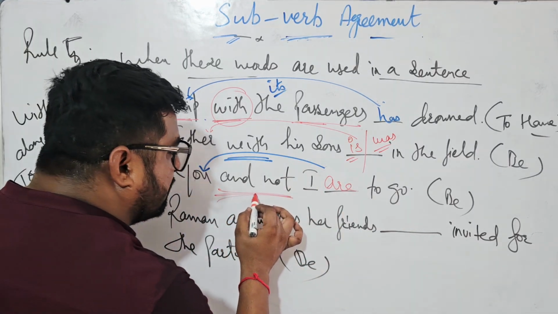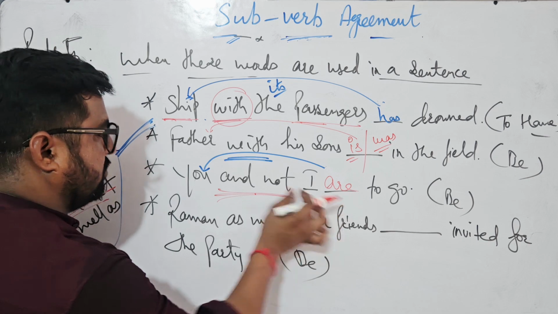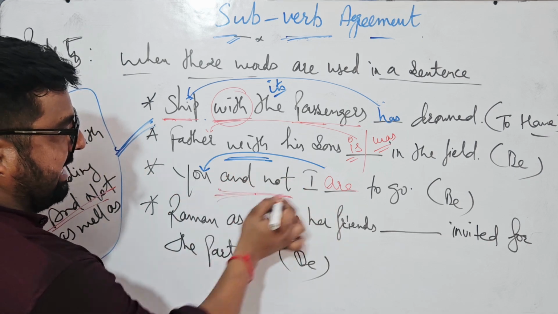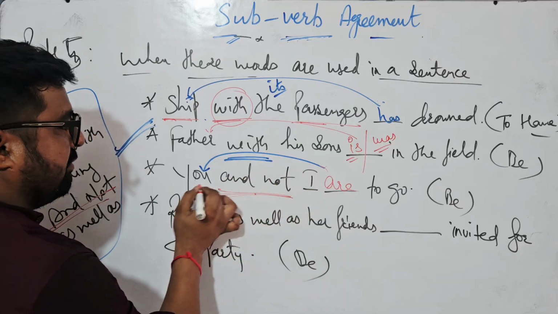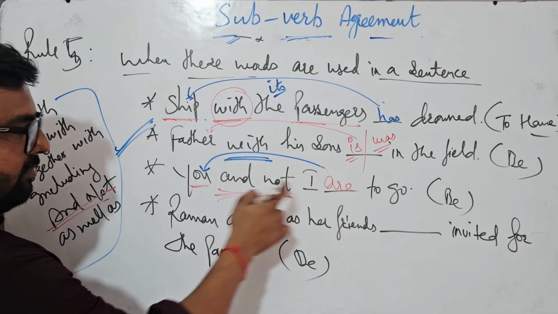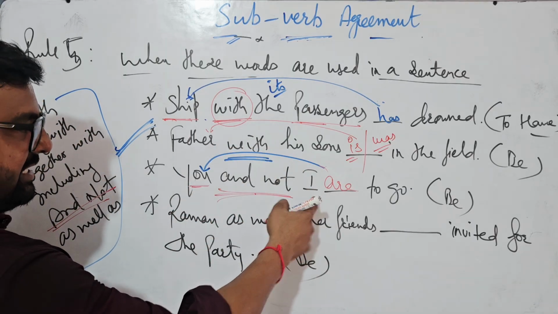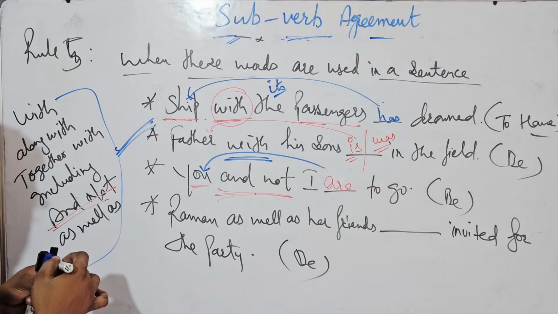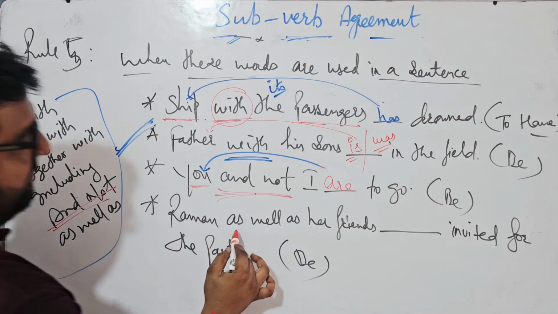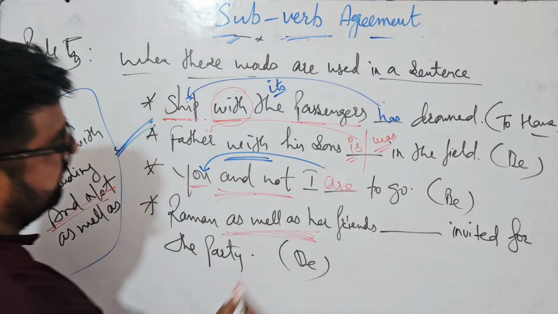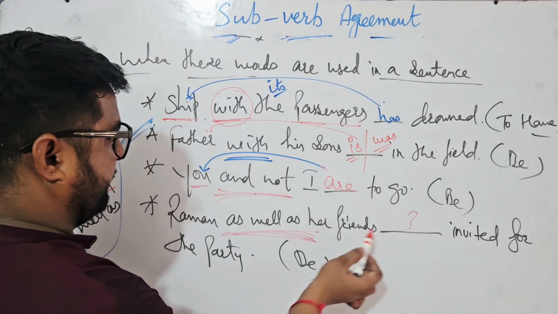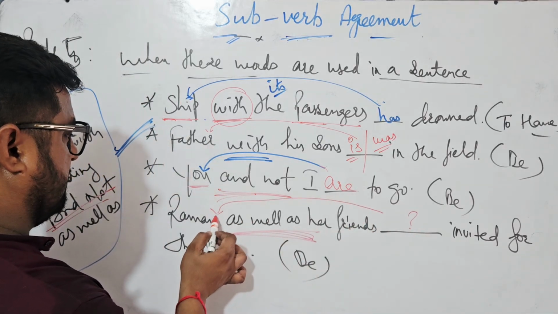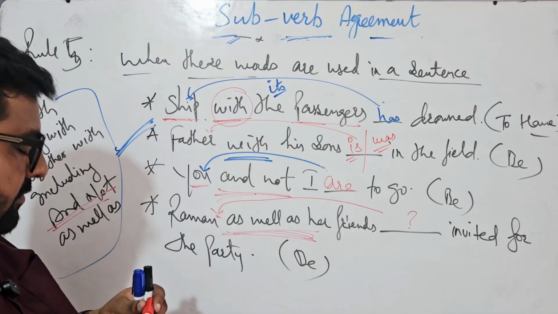When you find these words and two pronouns are combined with the help of this, my verb agrees with the first subject. This is the second subject. No, not according to the second, according to the first. Right? Last sentence I have left for you. As well as. What shall be the answer? It is according to Raman.